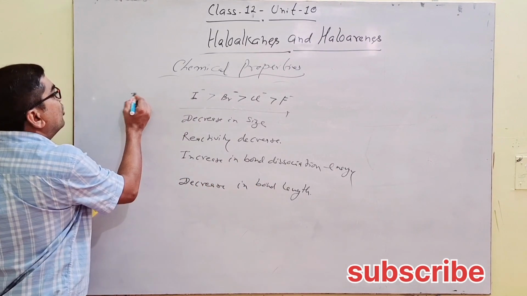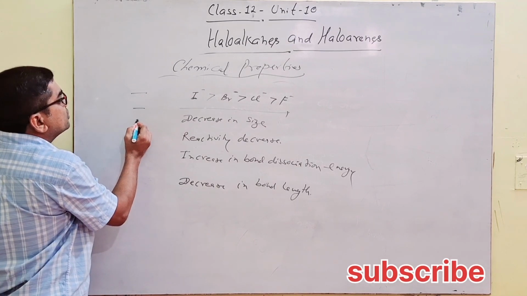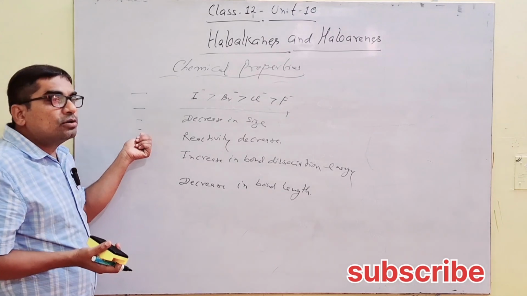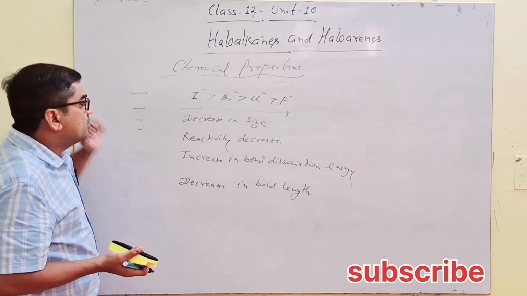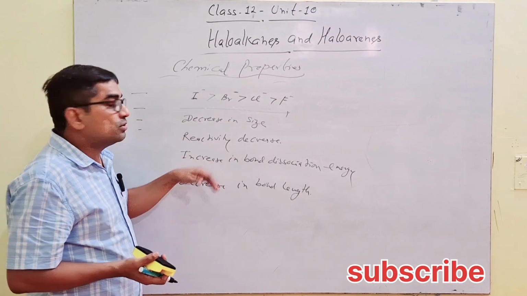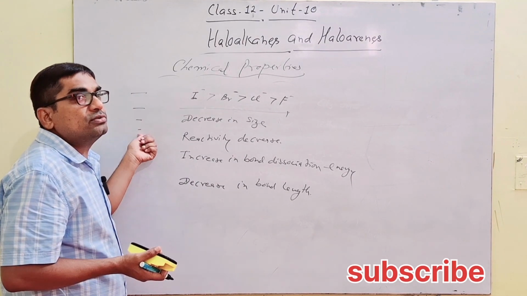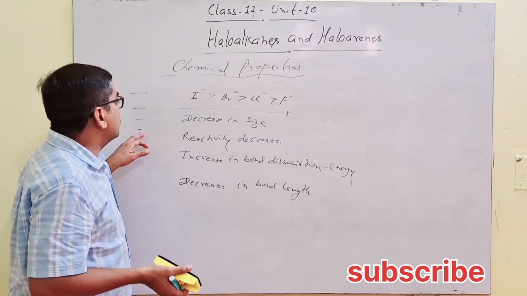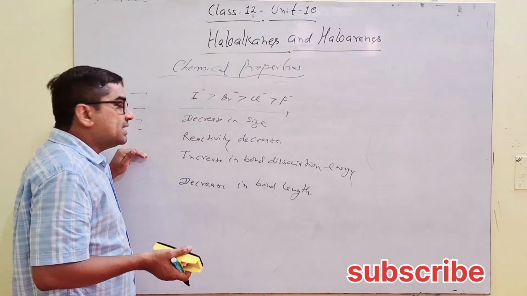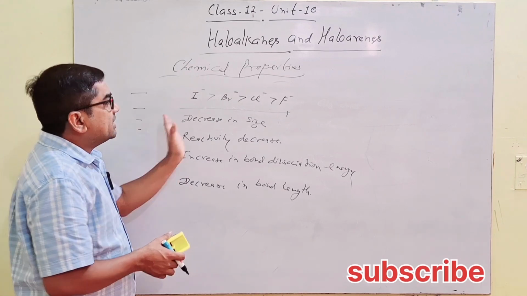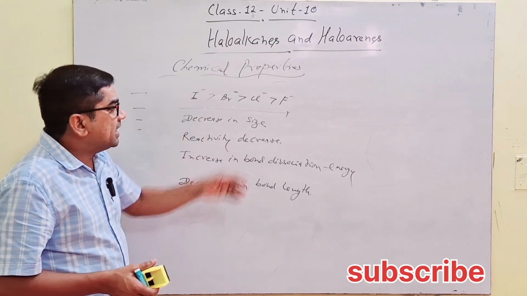It is tough to break a short bond as compared to a long bond. Reactivity decreases because bond size decreases, so bond dissociation energy increases. So this is the order for the reactivity and size of halide attached.